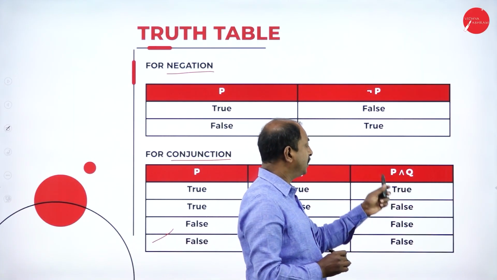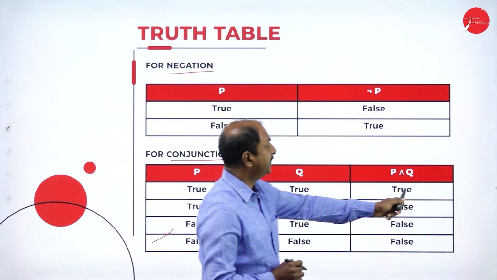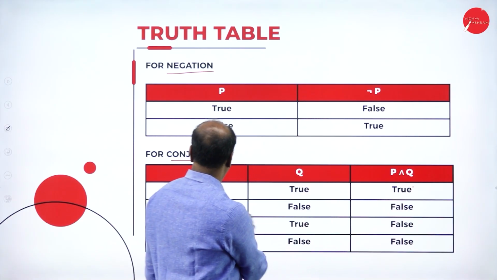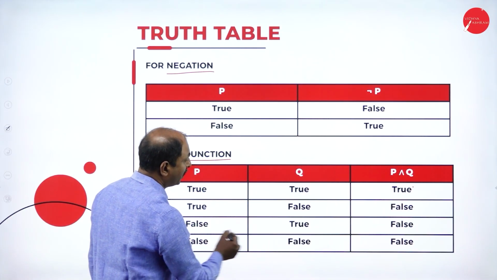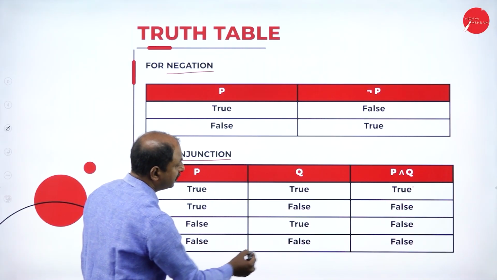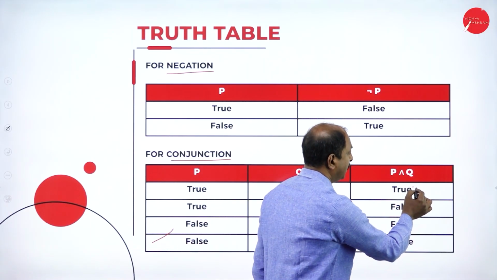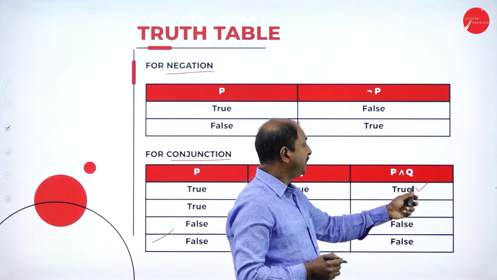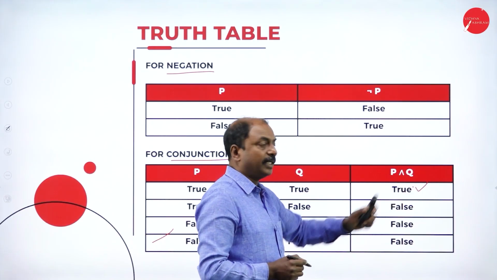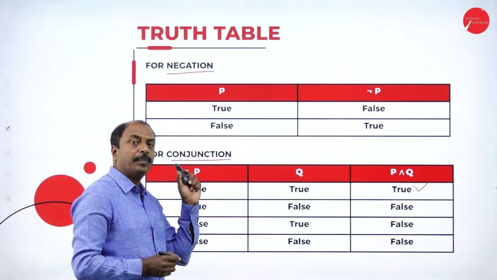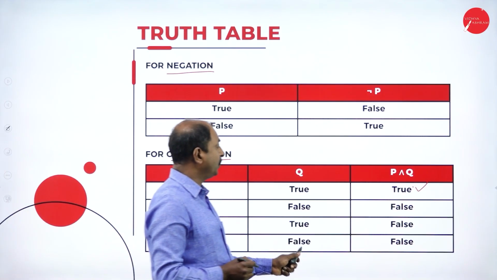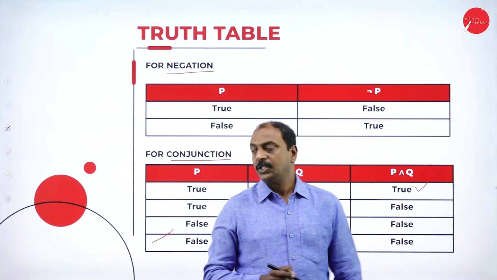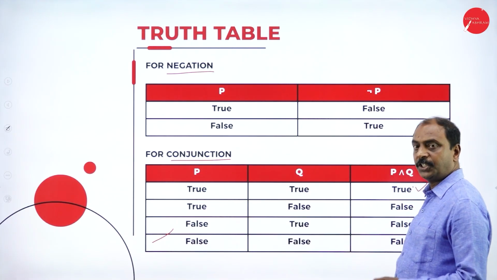And what is the result of the operation? True and true gives true. True and false gives false. False and true gives false. False and false gives false. So when both propositions are true, the conjunction will be true. That is the definition of the conjunction operation. If any of the values is 0, or false, the result would be false. This is the truth table for the conjunction operation.